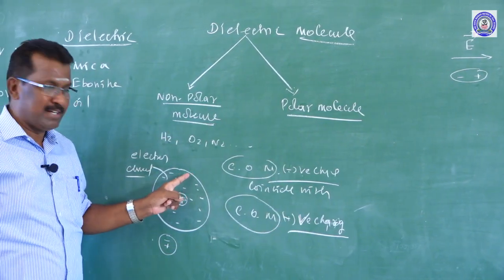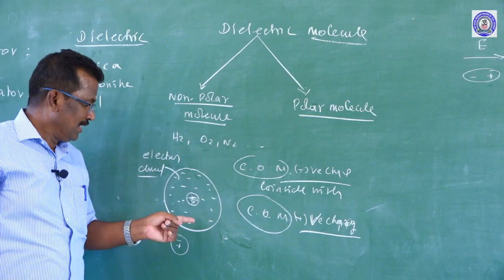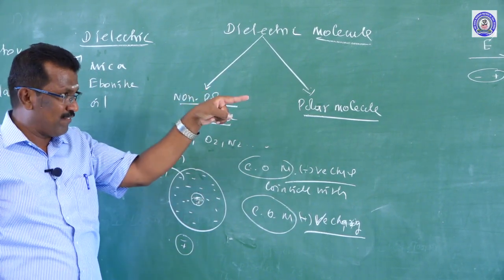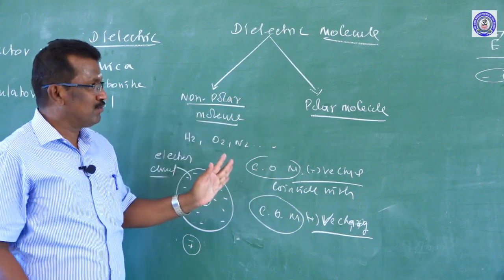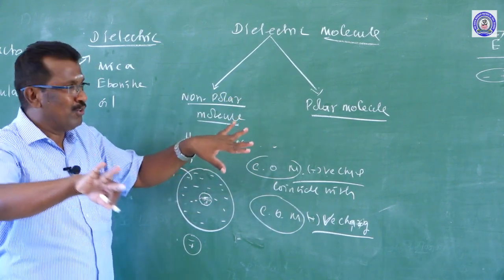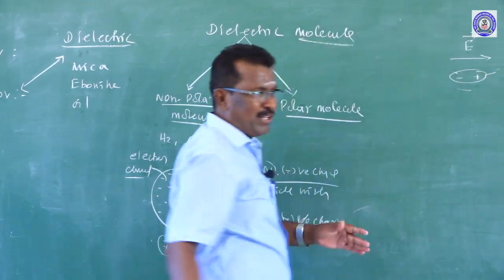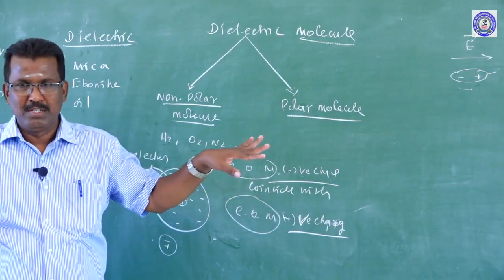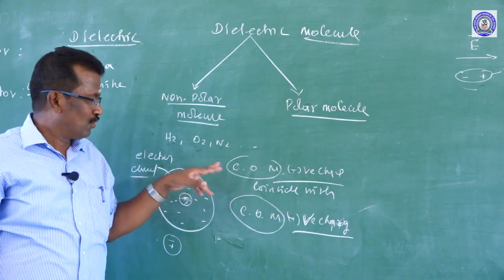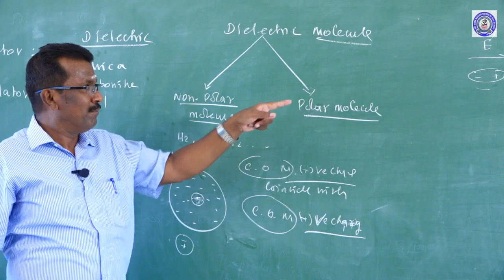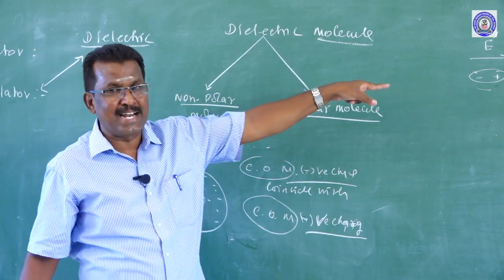Before the electric field is introduced, the center of positive charge coincides with the center of negative charge. When the electric field is introduced, they are separated. So it is polarized. Polarization means separation. So the non-polar molecule is polarized by the external electric field.